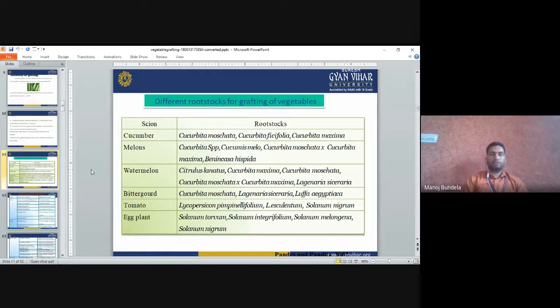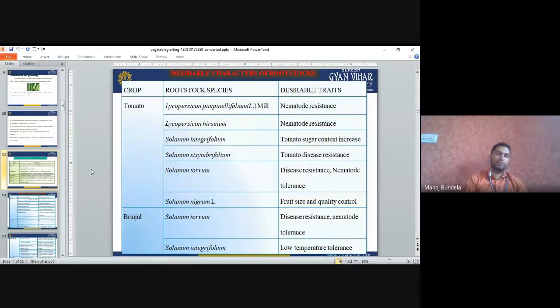For tomato, Lycopersicon pimpinellifolium, Lycopersicon esculentum, and Solanum nigrum are mainly used. For eggplant, Solanum integrifolium, Solanum melongena, Solanum nigrum, and Solanum torvum are mainly used.